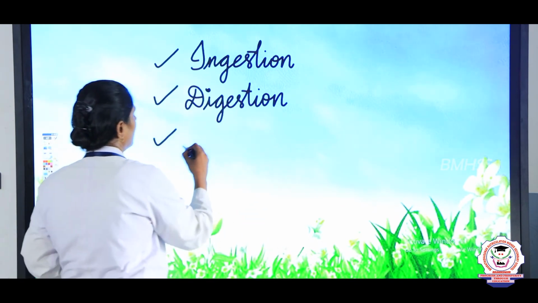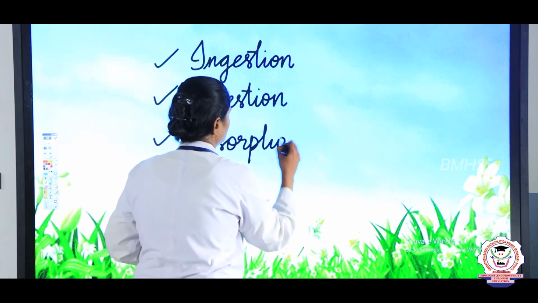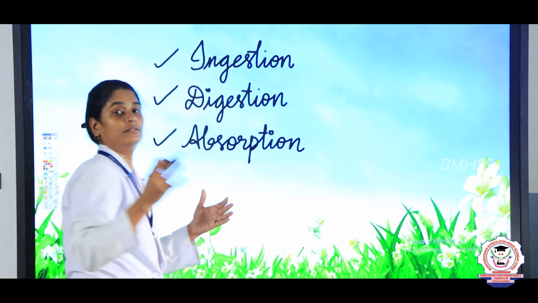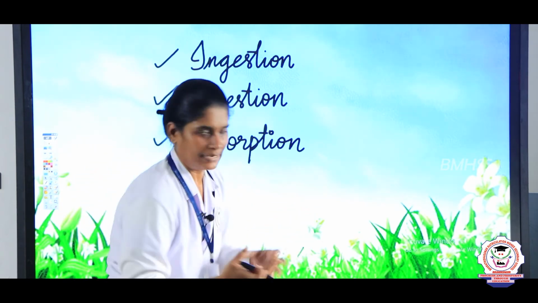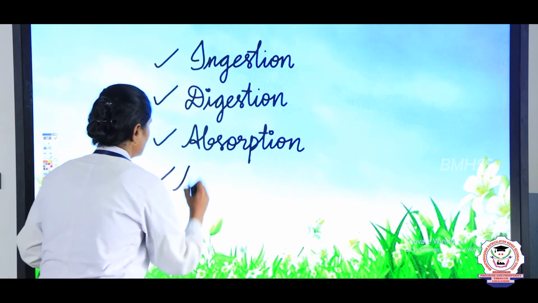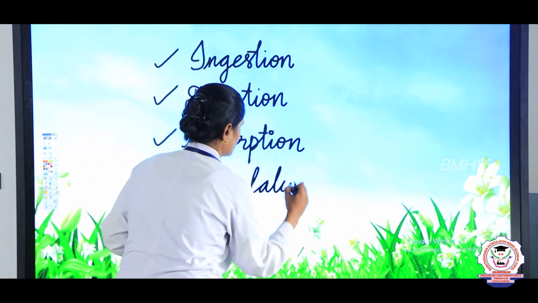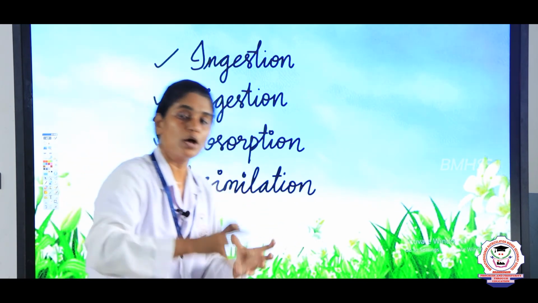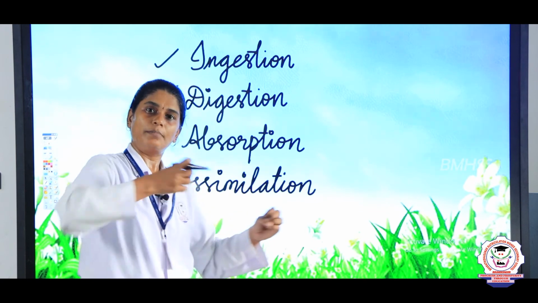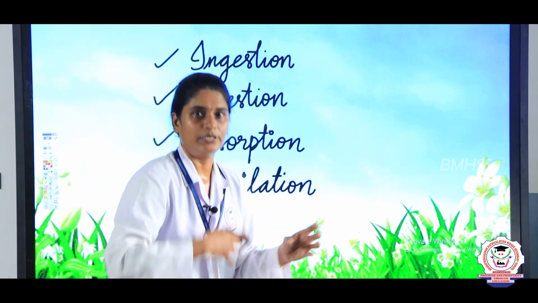The next one, absorption. Absorption means the process by which the digested food is absorbed into the blood. The next one, assimilation. Assimilation is when the absorbed nutrients are utilized by the body.